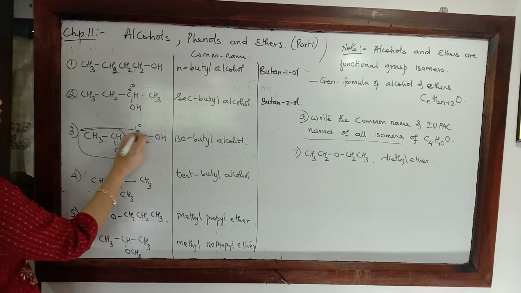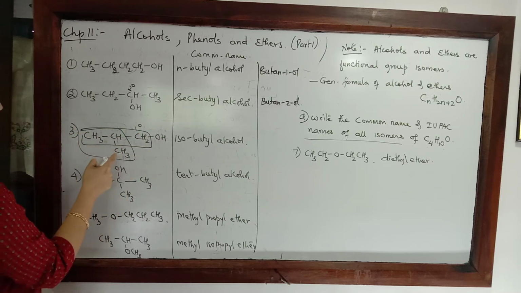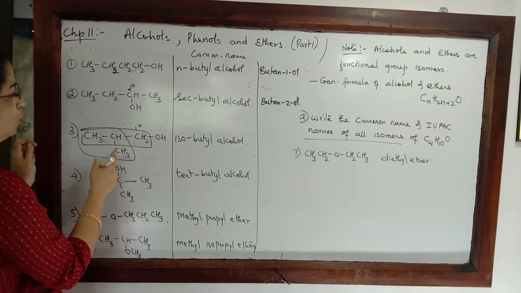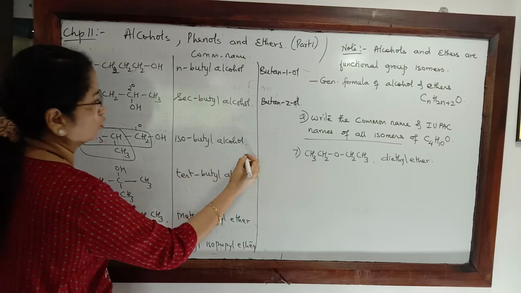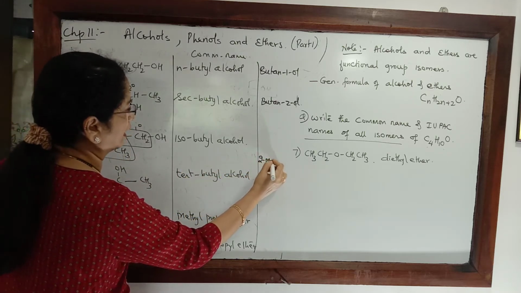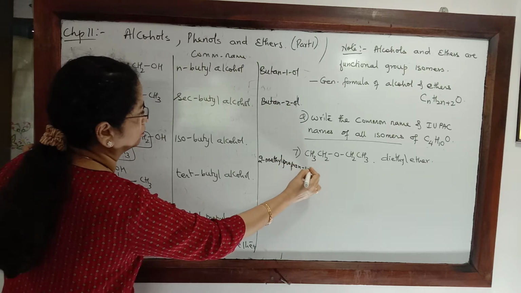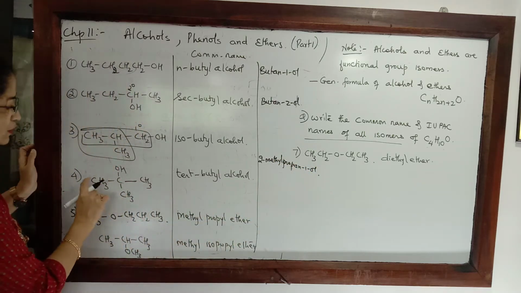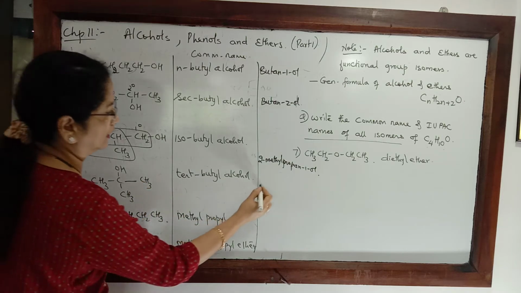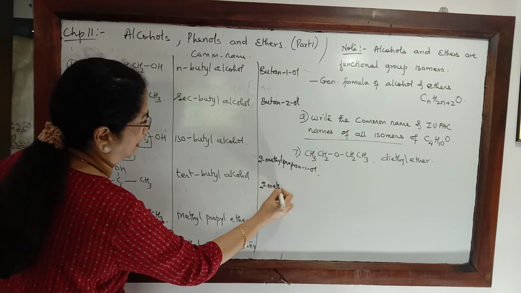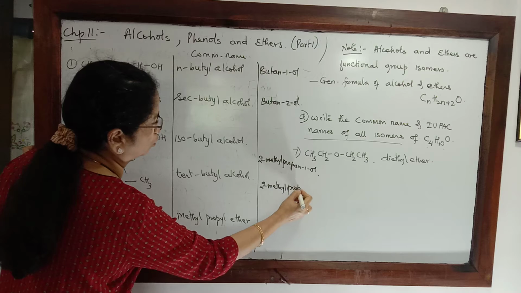In this case, in the longest chain, we have 3 carbon atoms and we have the methyl group on the second carbon. So IUPAC name will be 2-methylpropan-1-ol. In this case also we have 3 carbon atoms in the chain. So this becomes 2-methylpropan-2-ol.